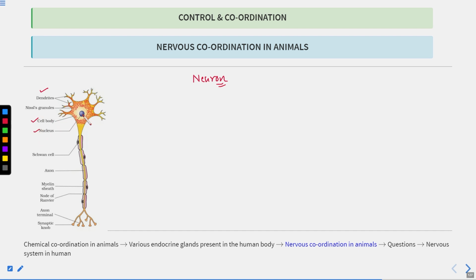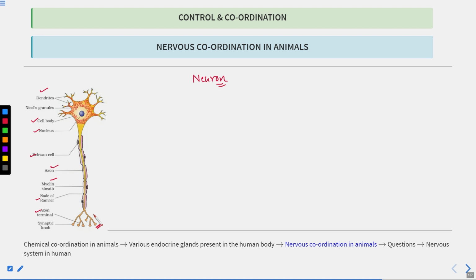This is the nucleus, and this is the cell body. So nerve cells look like this. These are the Schwann cells. Then this is the axon, and these axons are covered by a myelin sheath. Clear? Then you have the nodes of Ranvier here, and then you have the axon terminal, and the synaptic knob is present here.